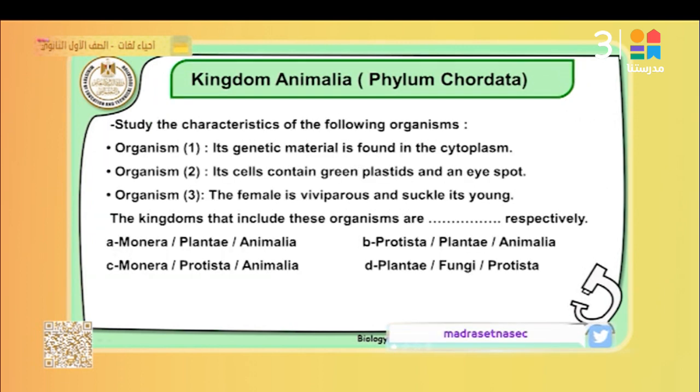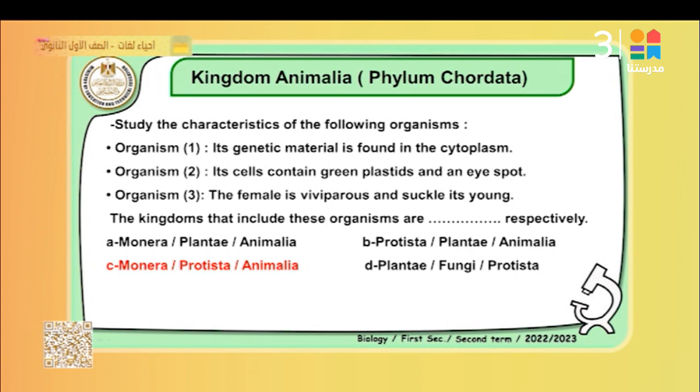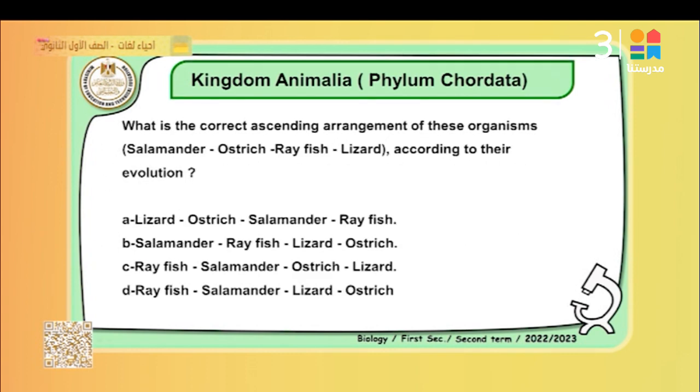That's right. Study the characteristics of the living organisms. Organism 1: its genetic material is found in the cytoplasm, that means prokaryotic. Organism number 2: its cells contain a green plastid and an eye spot, Euglena. Organism 3: the females are viviparous and suckle their young. Viviparous has the ability to give birth. It's found in the Mammalia, and they suckle their young. Okay? The kingdoms including these organisms are, respectively, Monera, prokaryotic; Protista, eukaryotic; Animalia, the female viviparous. What is the meaning of viviparous? Give birth. That's right.